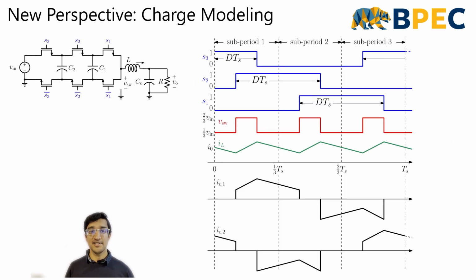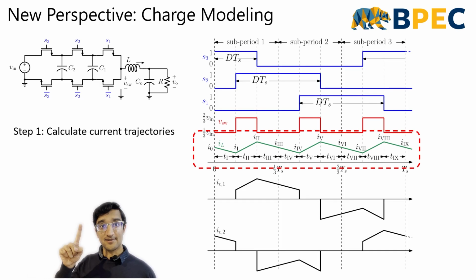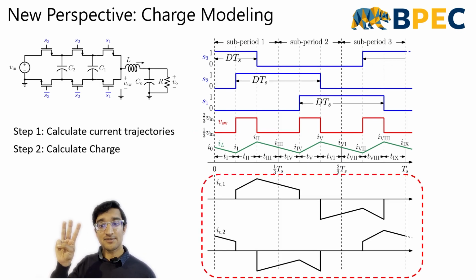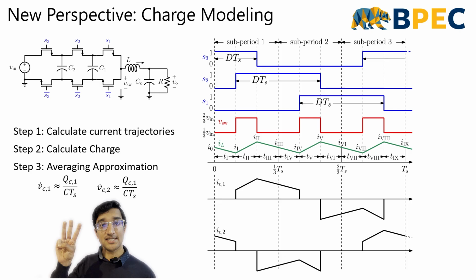Finally, I studied new ways for modeling the capacitor voltage dynamics by studying the flow of charge, which offers simple expressions that are valid at light loads. The current in each subinterval is analyzed, the changes in flying capacitor charge are identified, and an average expression for the change in capacitor voltages is obtained.